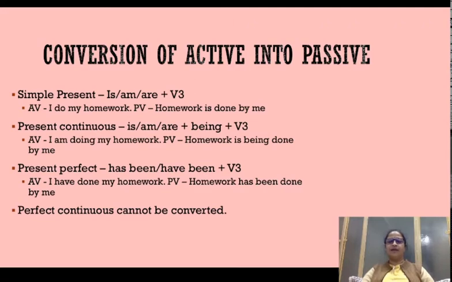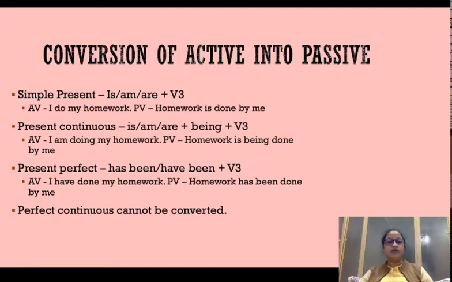So is there any shortcut to understand the verb and its conversion pattern? I don't think there is any shortcut. All you need to do is pay attention to the verb form. The key indicator is the verbs. For example, in the simple present tense example, if you look at the verb do, the word do is in the base form, in its root form. So root form is the indicator of simple present tense.